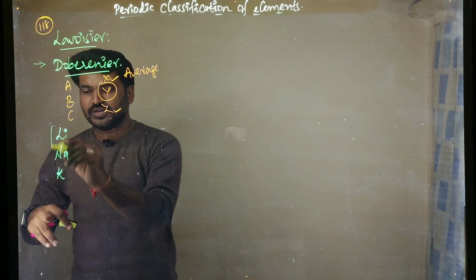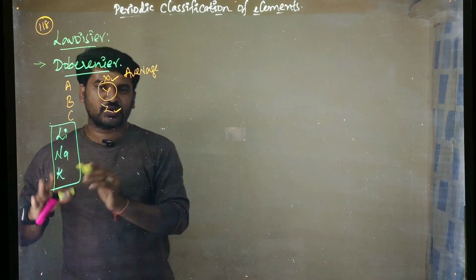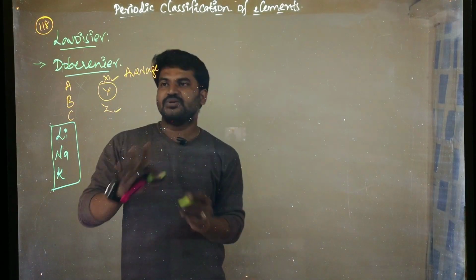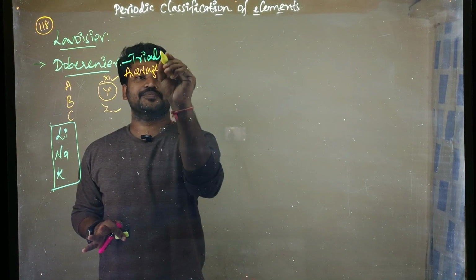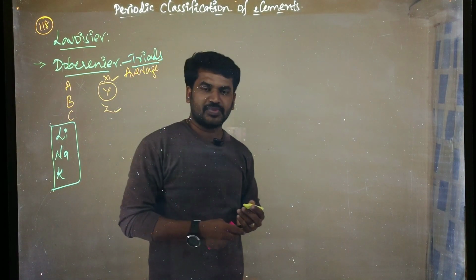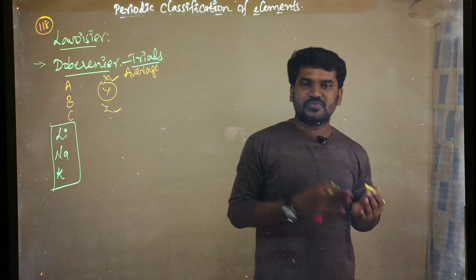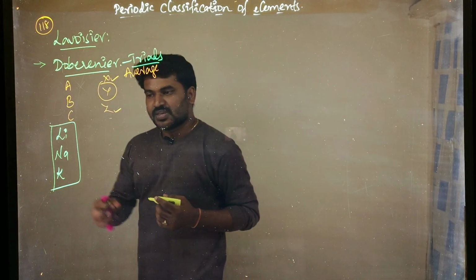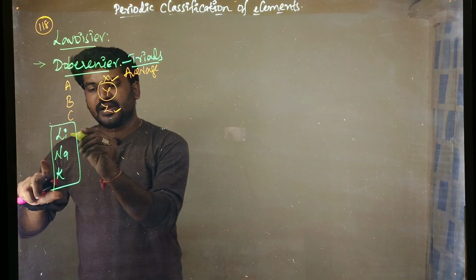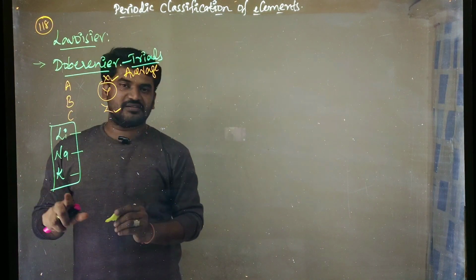So this is what: three elements he arranged in a group. So three elements arranged, no? So that we call Dobereiner's triads. Tri means three. Three elements he arranged, so we call it Dobereiner's triads. Right? So what has he done? He has taken the three elements and arranged them in increasing order of atomic mass.